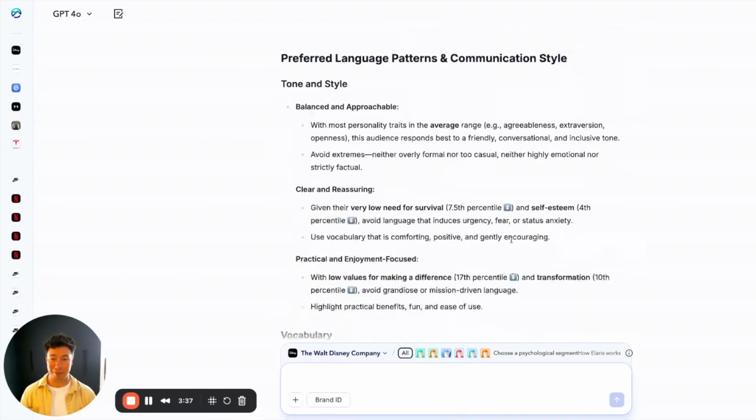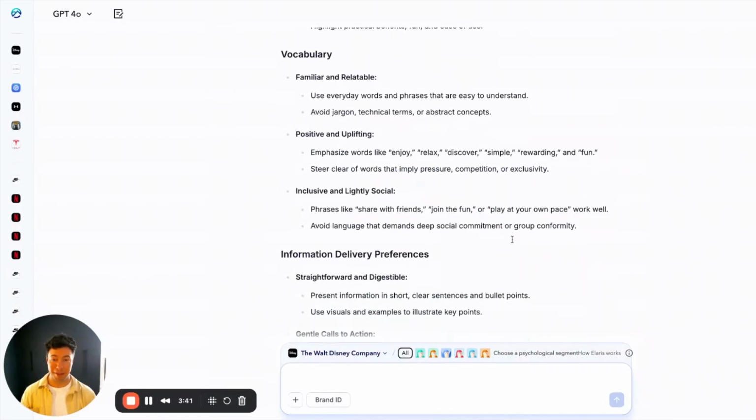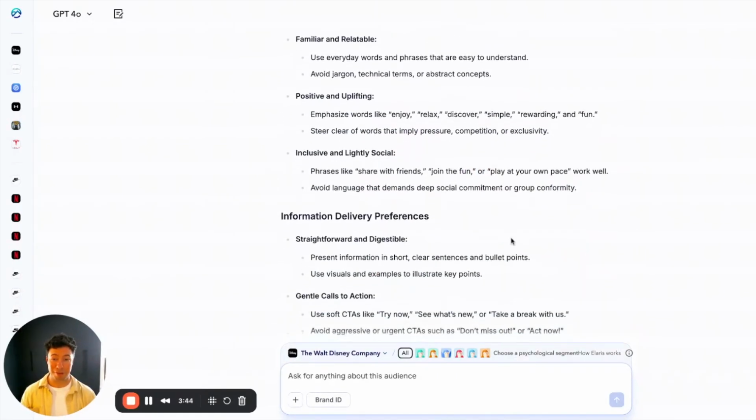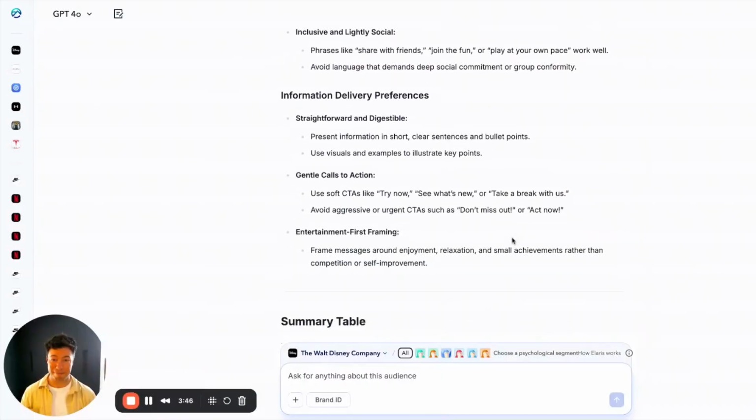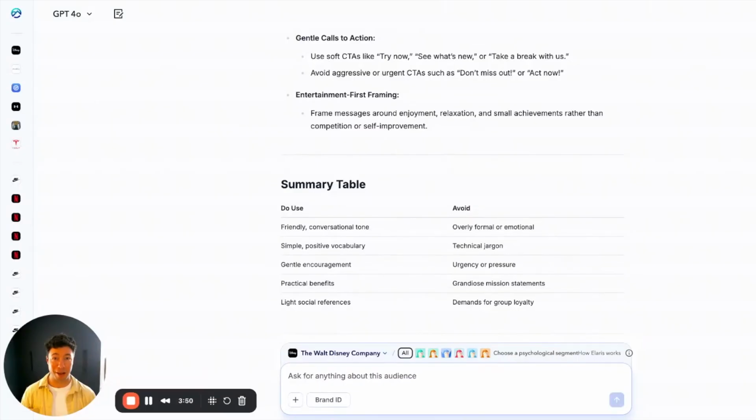Alaris has identified tone and style, vocabulary that will resonate, information delivery preferences for this audience based on their psychology, and a summary table for suggestions of how to use the language and what to avoid.